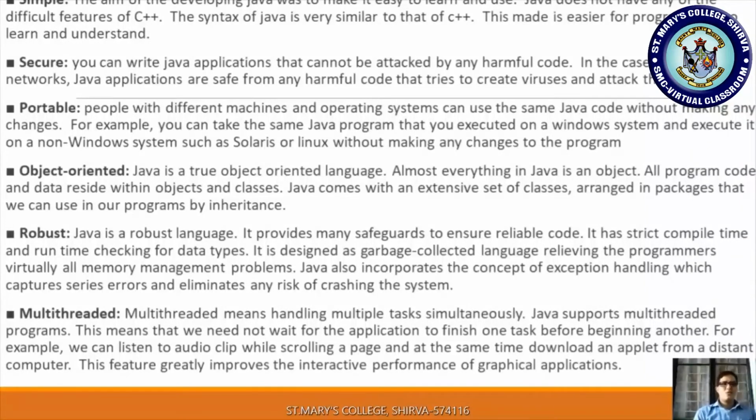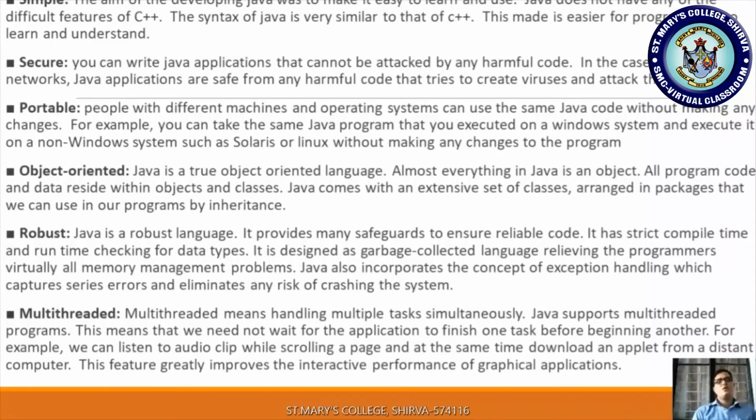And the second one is secure. You can write Java applications that cannot be attacked by any harmful code. Whatever applications you have written are not affected by any harmful code. In the case of computer networks, Java applications are safe from any harmful code that tries to create viruses and attack the file system.